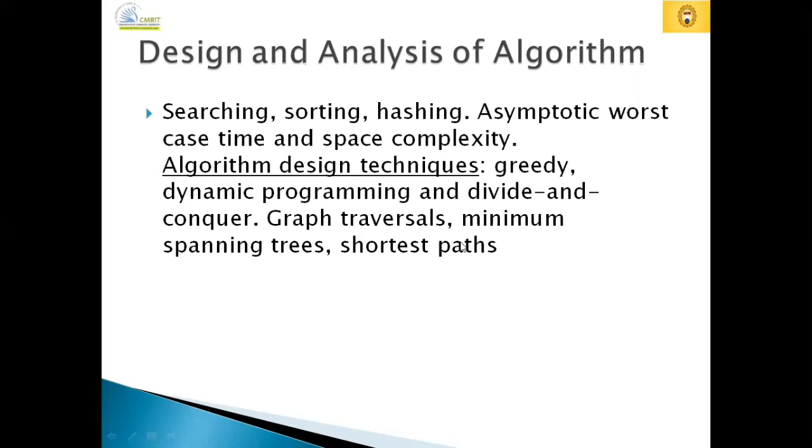So we are starting with the last part, that is graph traversals. Actually, from the graph traversal part onwards, we were starting. So today we will discuss minimum spanning trees and shortest path. So this is the complete syllabus for design and analysis of algorithms.